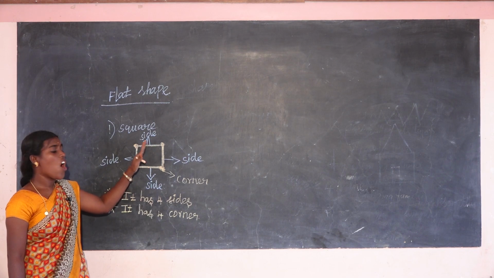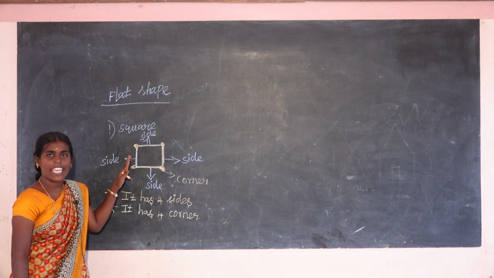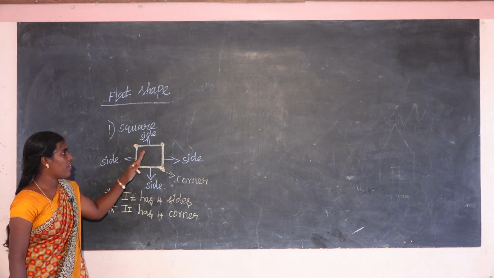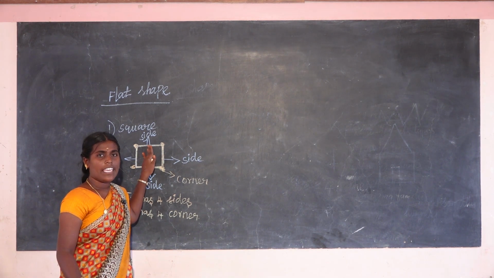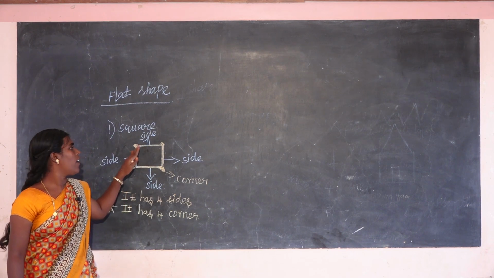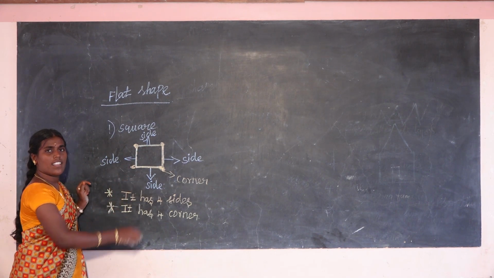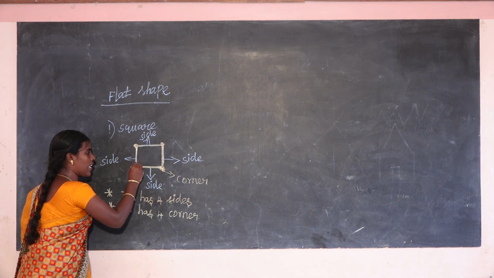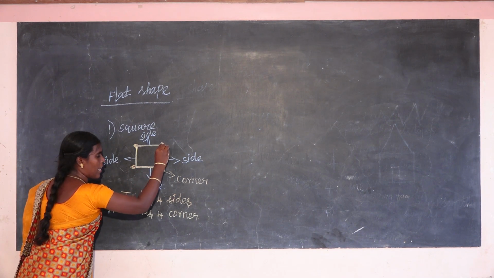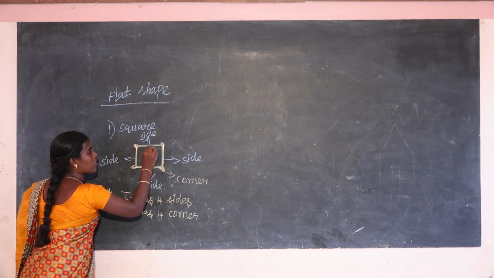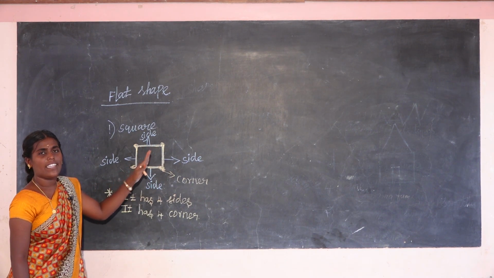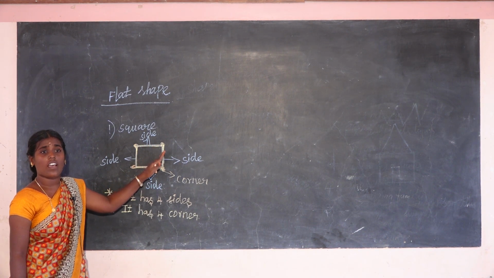Next one is, a square has all sides equal. That is very, very important. In a square only, all sides are equal. How many sides are equal for the square? 4 sides. You see, same length. Here also same length. Then up and down also you see same length. So that is called a square.